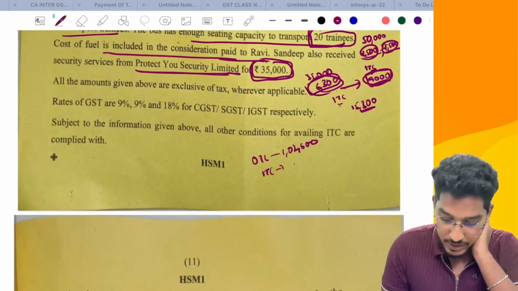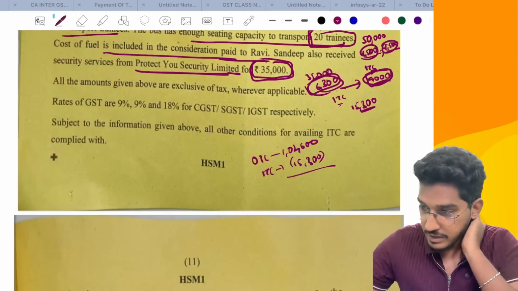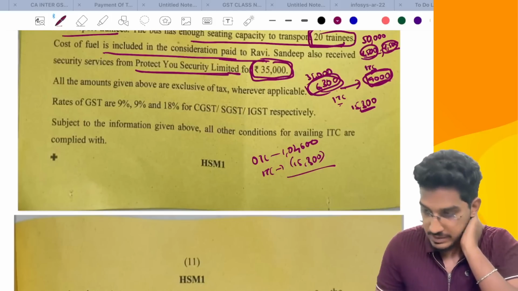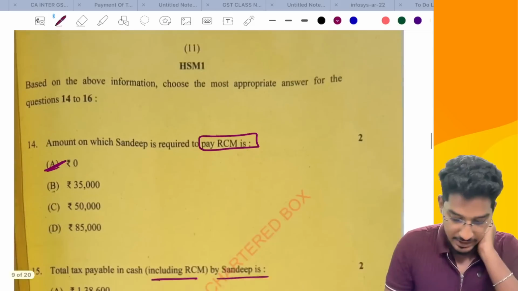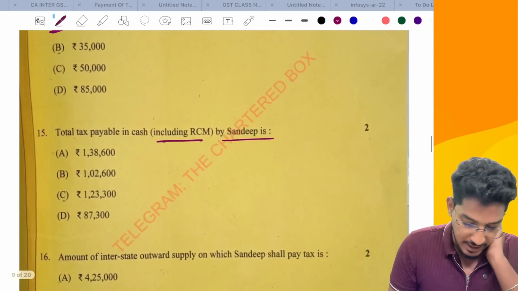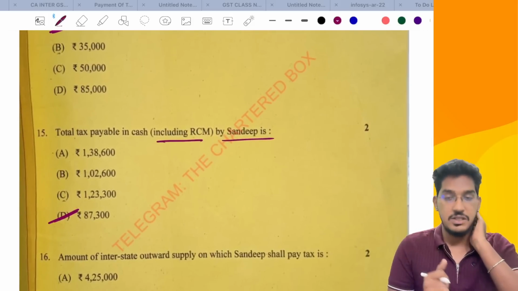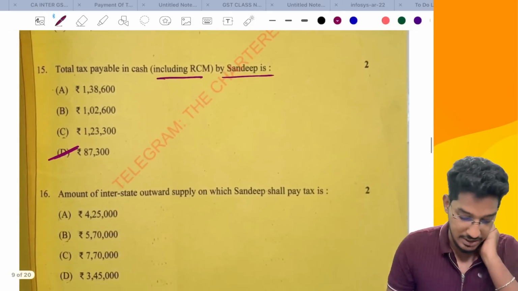On that, he is already having 15,300 rupees of ITC. If he uses that, minus 15,300, total 87,300 rupees of GST is required to be paid in cash. So how much GST is required to be paid in cash? 87,300 rupees of GST is required to be paid in cash.